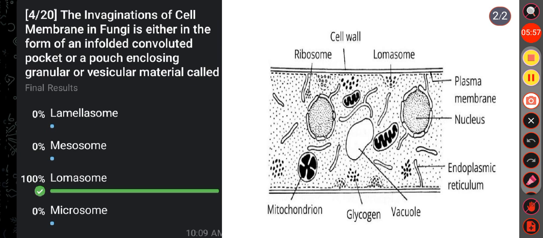Then see the other options, that is lamellasome. Lamellasome is a membranous, coiled, semicircular structure attached to the plasma membrane found in blue-green algae and is involved in photosynthesis. Then in option B, mesosome is an infolding of the plasma membrane in prokaryotic cells appearing as vesicles or lamellae and is involved in processes like DNA replication, cell division and respiration also. Then in option D, that is microsomes.